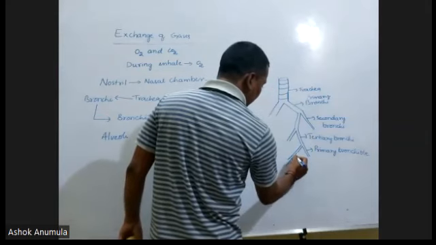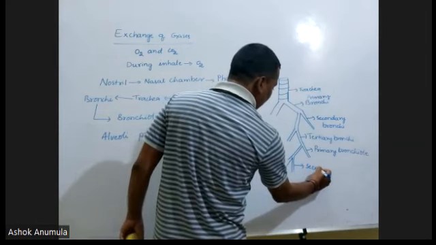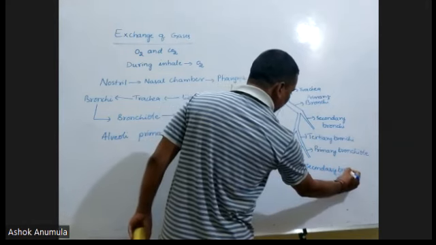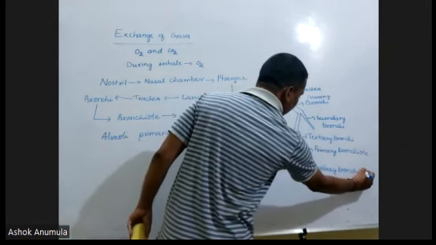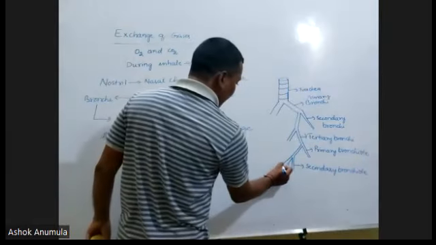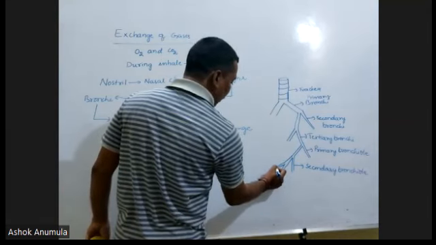Primary bronchiole develops into two branches. This is called secondary bronchiole. Secondary bronchiole again shows the division and develops into tertiary bronchiole.